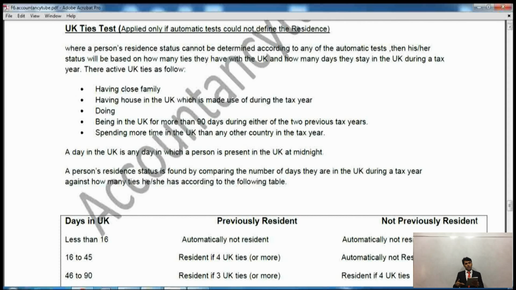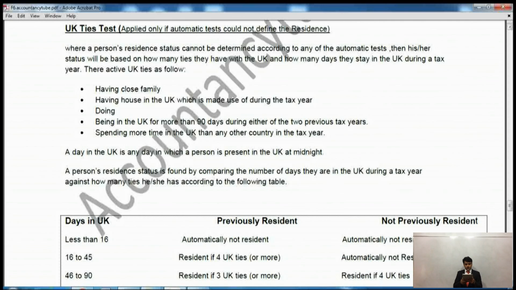We will read all of these 5 ties, and you will have to remind yourself, you will have to remember these 5 ties, because these are not given to you in the exam. So you will have to remember what the 5 ties of the UK residents are.